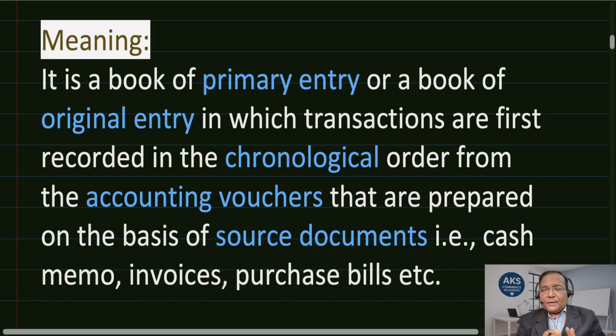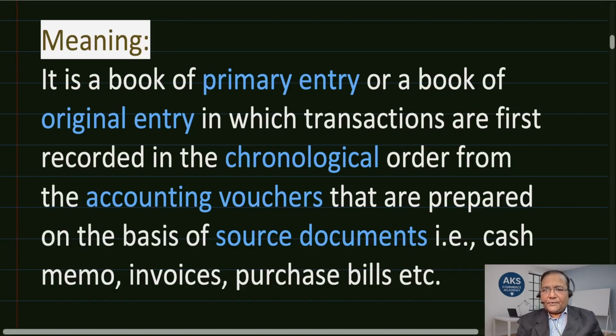That is prepared on the basis of source documents like cash memos and invoices. On that basis the accounting vouchers are prepared, and on the basis of the accounting voucher, in chronological order, as and when transactions happen, entries are made in the primary book or book of original entry. The source documents are cash memos, invoices, purchase bills, etc. So I hope the meaning is clear with regard to what we are going to learn.